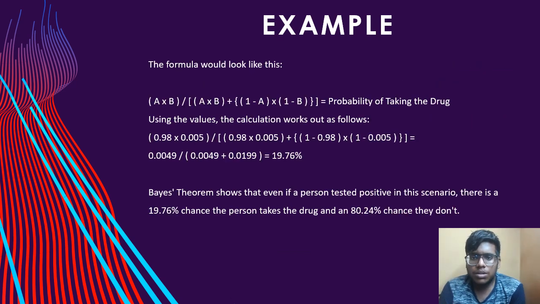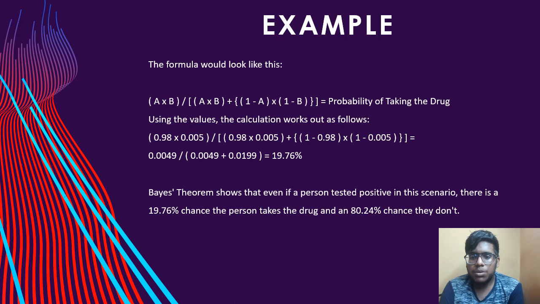Then the formula would look like this: A into B, whole divided by A into B plus 1 minus A into 1 minus B, which will give the probability of taking the drug. Using the values, the calculation works as follows: 0.98 into 0.005, whole divided by 0.98 into 0.005 plus 1 minus 0.98 into 1 minus 0.005, which gives us 0.0049, whole divided by 0.0049 plus 0.01189, which gives us the percentage